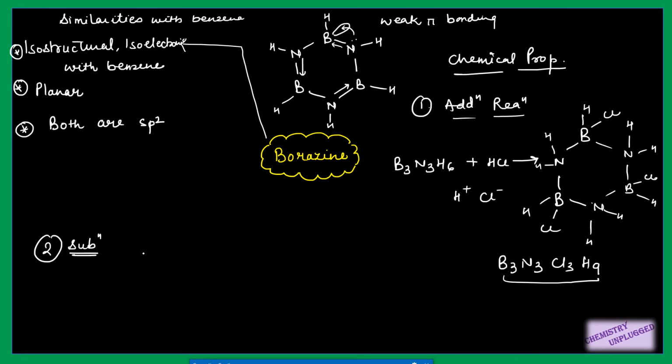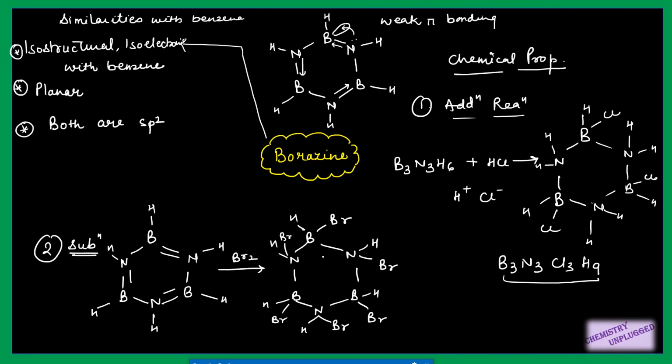Suppose I am treating this borazine first with bromine. First bromine will add to all the nitrogen and boron atoms. It will give me a structure like this. Then it will remove HBr from it, and I will get a structure like this.